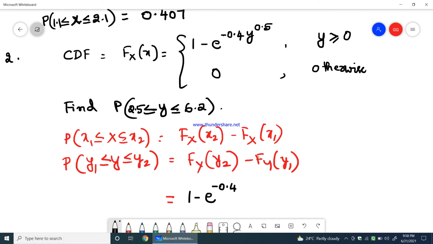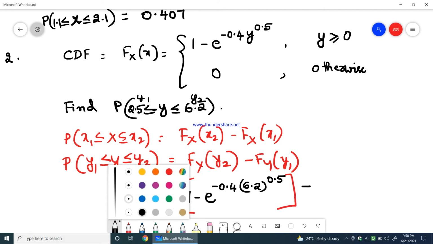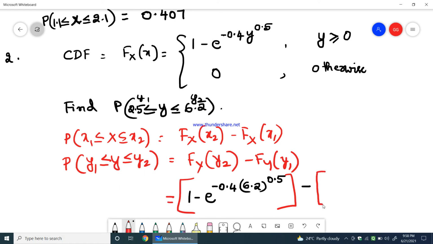Now what is y2? y2 is 6.2, y1 is 2.5. Therefore 6.2 to the power of 0.5. So this is Fy of y2, minus 1 minus e power minus 0.4 into what is y1, 2.5, to the power of 0.5.